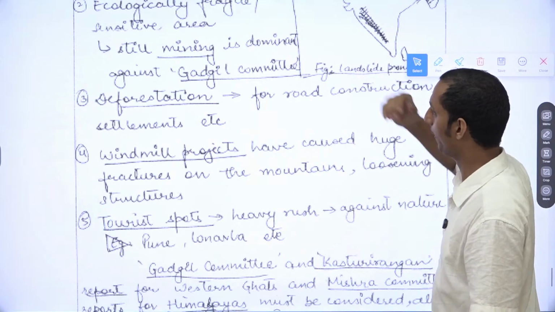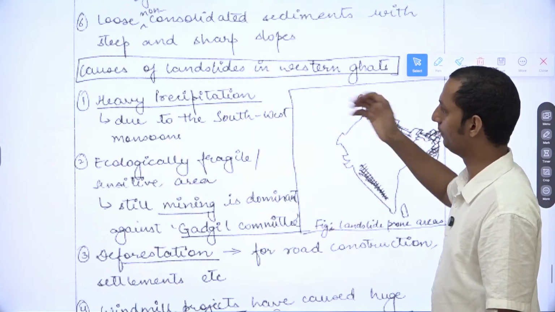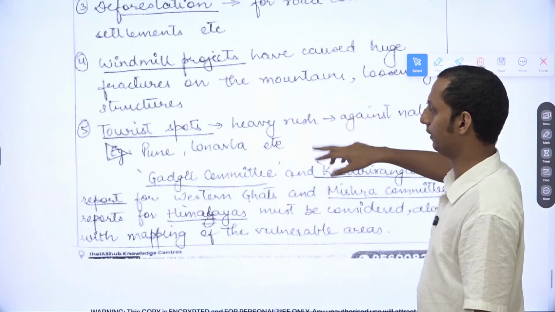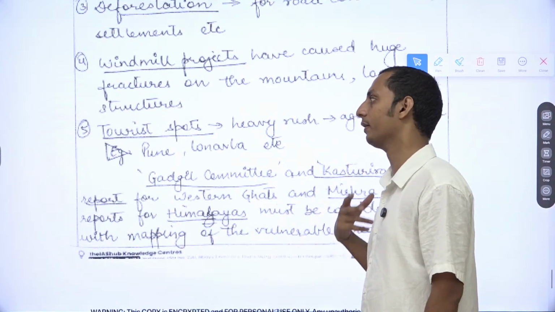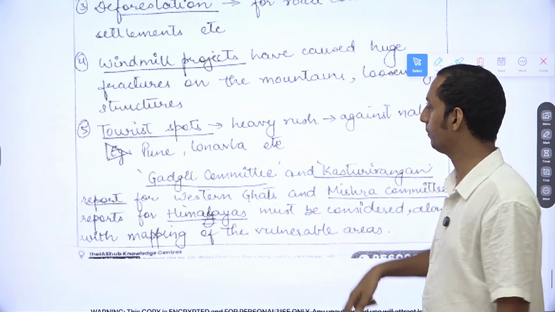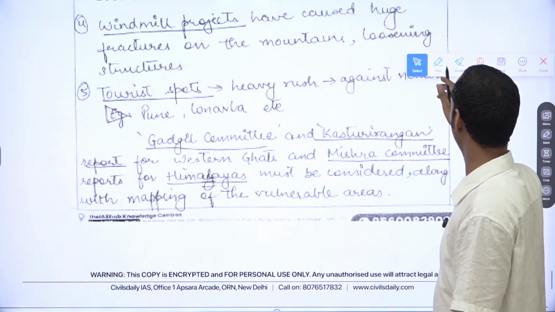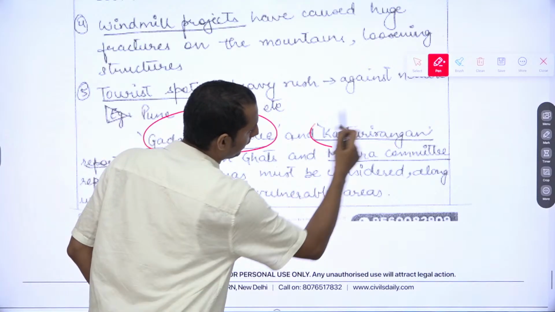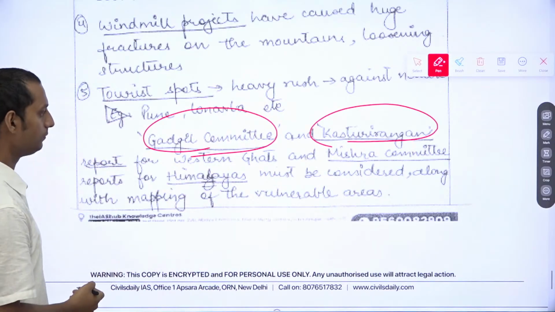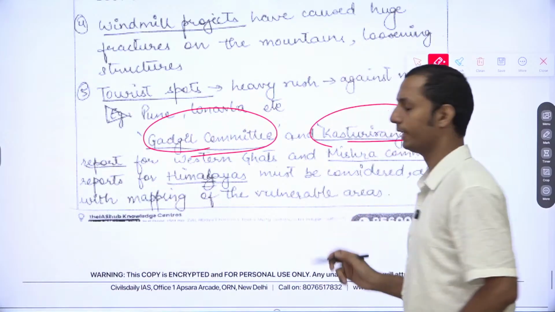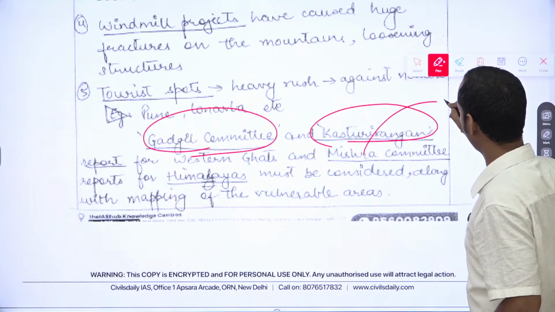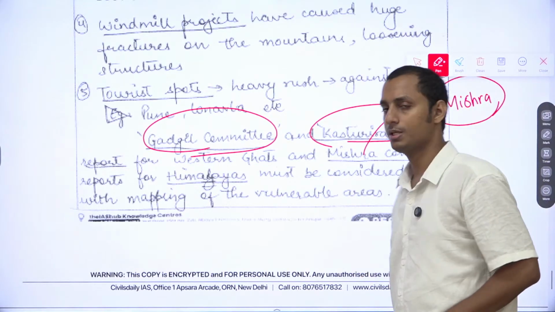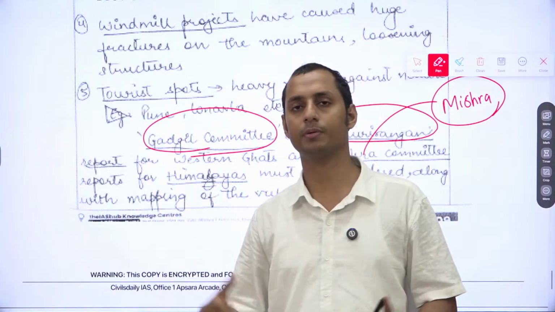So what are the reasons for heavy precipitation in the Western Ghats? Ecologically fragile regions, mining, deforestation, then tourism hotspots such as Munnar in Kerala, Idukki, Ooty, Kodaikanal you can mention, and go for conservation, such as the Gadgil report and Kasturirangan report in case of Western Ghats. In case of Himalayas, it's the Mishra report only, okay. The topper has written the same, about the Mishra report in case of the Himalayas as well. So definitely go for the conservation angle in a question regarding landslides.